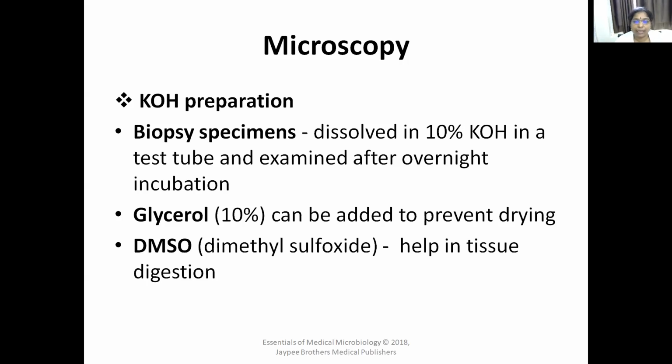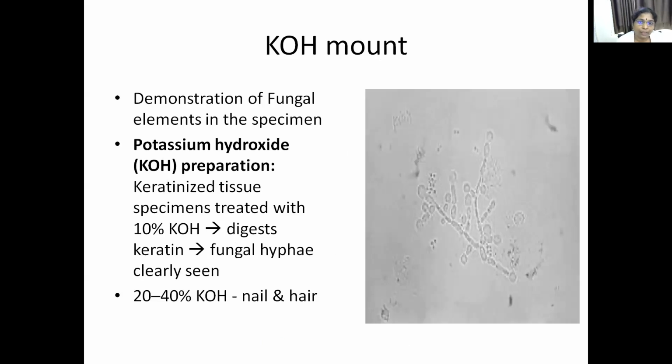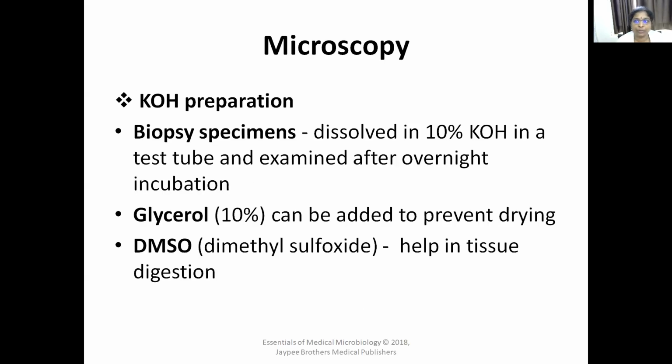Dimethyl sulfoxide, DMSO, is added, which helps in tissue digestion. So what is the first method in microscopy? KOH mount, potassium hydroxide mount, with 10 to 40% KOH.